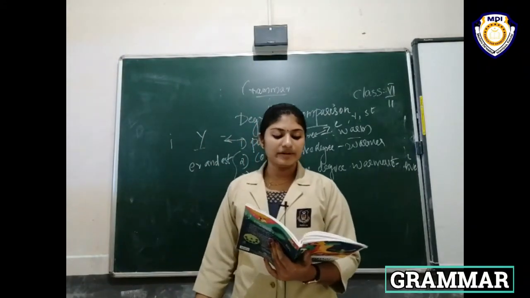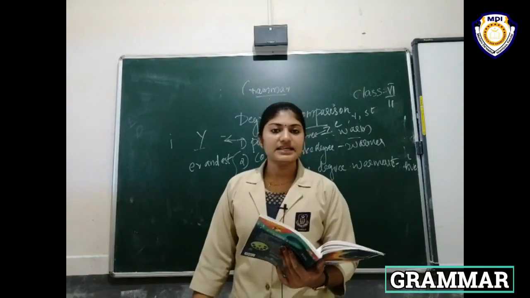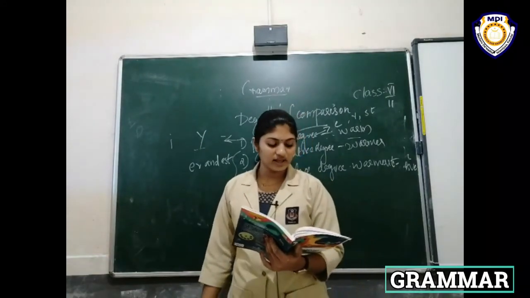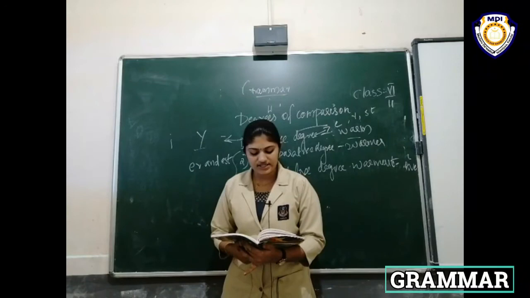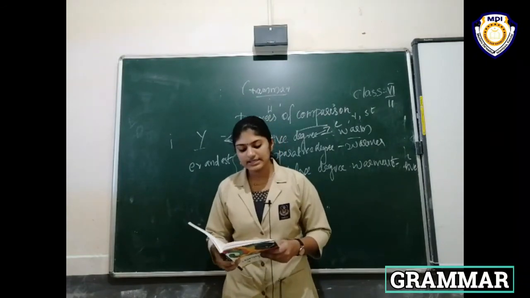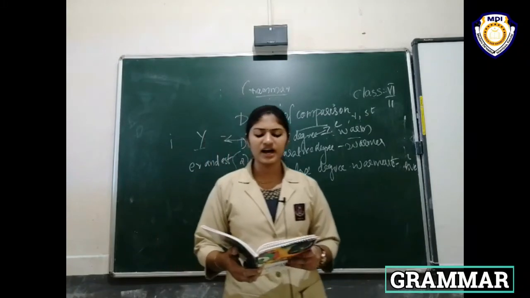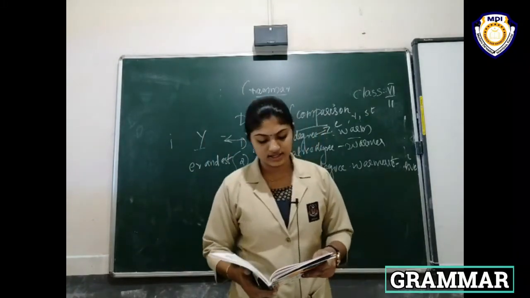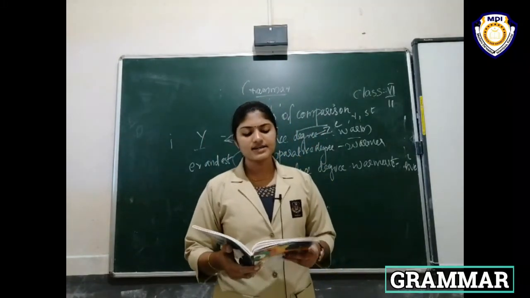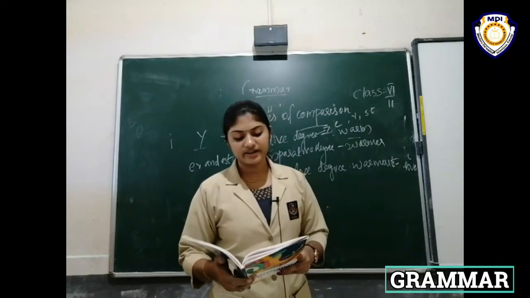Example: merry, merrier, merriest. Easy, easier, easiest. If the positive degree has just one syllable and ends in a single consonant, this consonant is doubled before adding ER and EST. Sad, sadder, saddest. Red, redder, reddest.